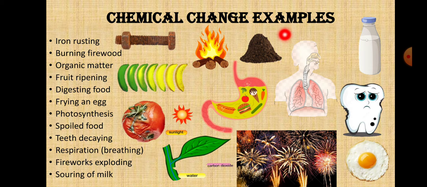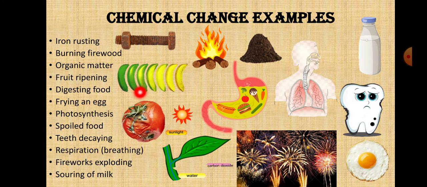And organic matter: when we take kitchen waste or fruit peels and vegetable peels and make them into compost, the compost cannot come back into waste matter. So this is also an example of chemical change.